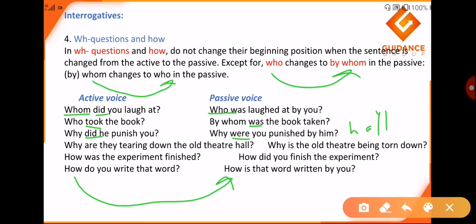How do you write that word? How is that word written by you? Okay, simple. Object becomes the subject and subject becomes the object. Is it clear to everyone? These are the main simple rules and rules pertaining to some WH questions that we just saw. Now we move on to the next slide.